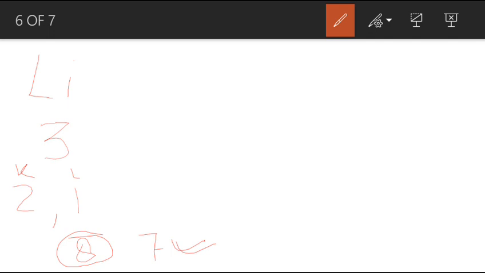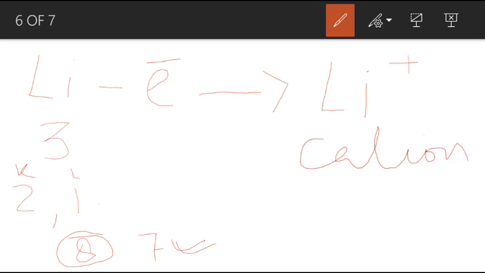So in order to become stable, it will lose this 1 electron. So lithium minus 1 electron, because the L shell contains only 1 electron. When it loses this 1 electron, it becomes a positively charged species, the lithium cation. At first, when it was neutral, its electronic configuration was 2 and 1, but when it loses this 1 electron, its electronic configuration becomes 2.